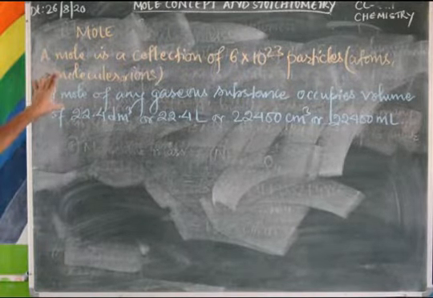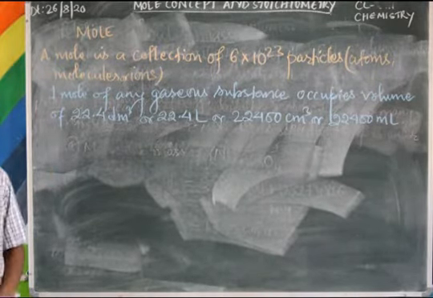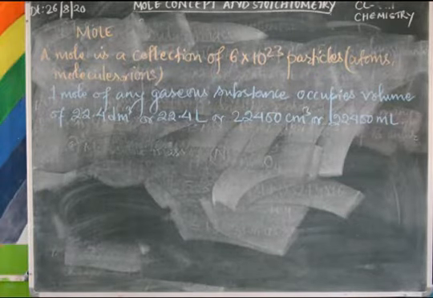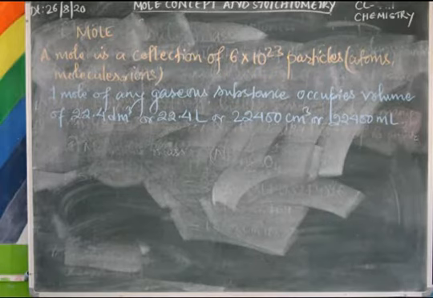So 1 mole of any gaseous substance occupies 22.4 decimeter cube or 22.4 liter or 22,400 centimeter cube or 22,400 ml volume.